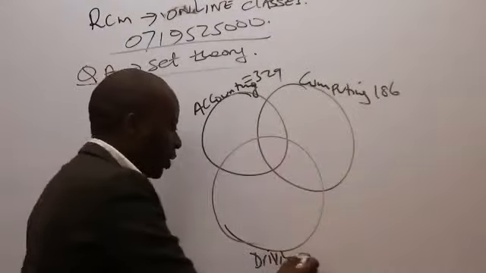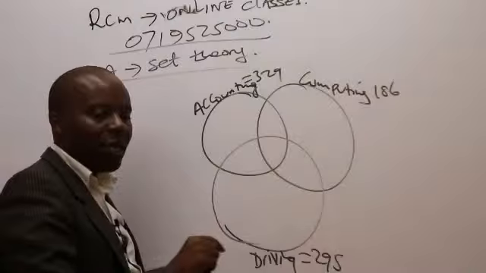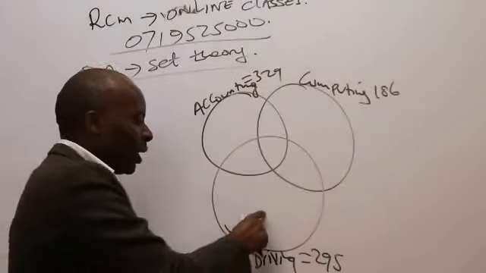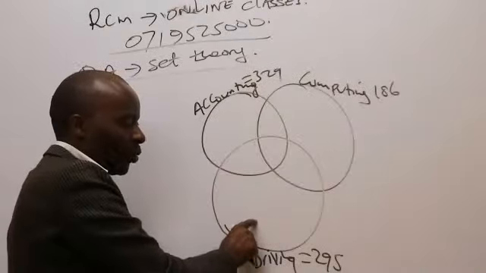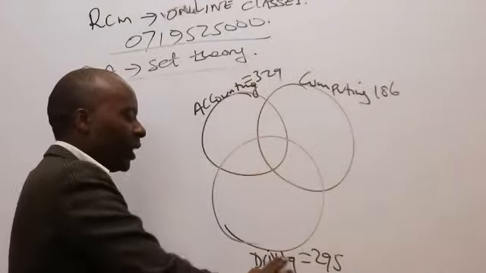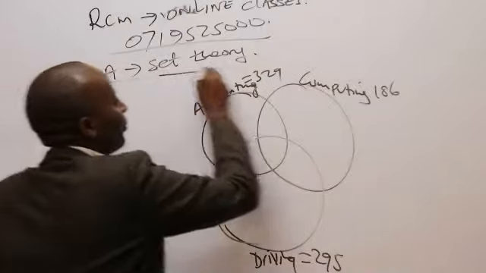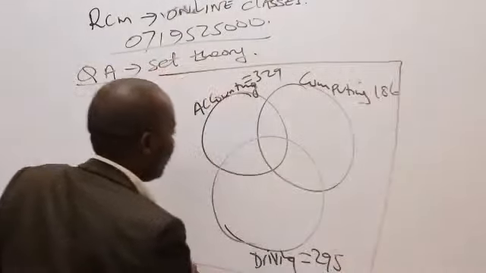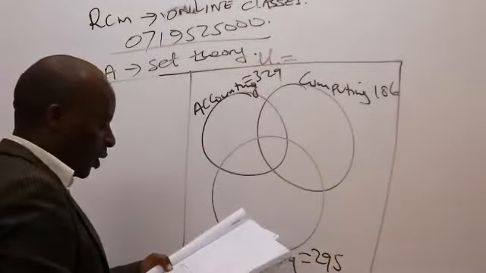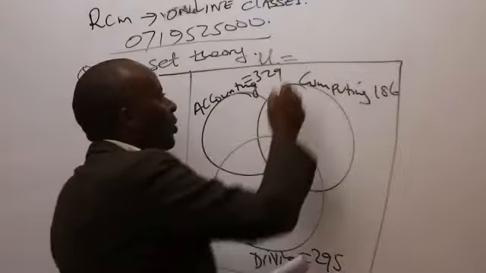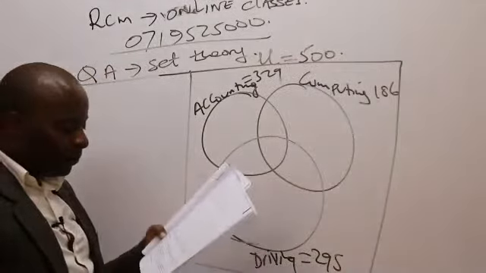If they said driving course only, then I would have put in this empty space driving course only, without other courses. But here they are generalizing everything. So this is the universe, and we've been told the universe is 500 students.